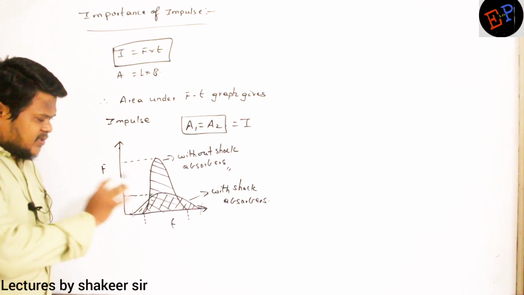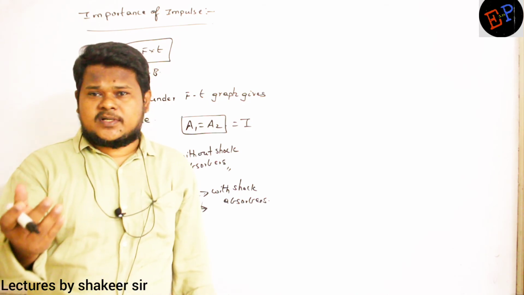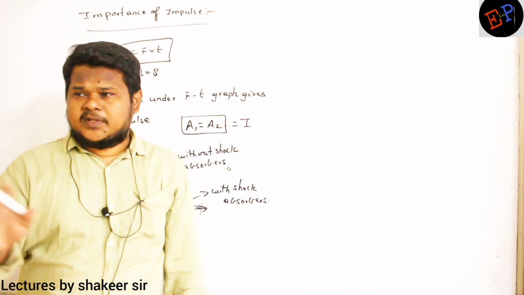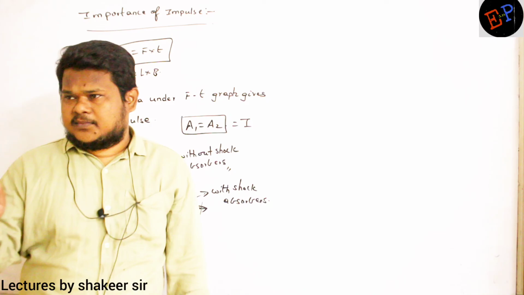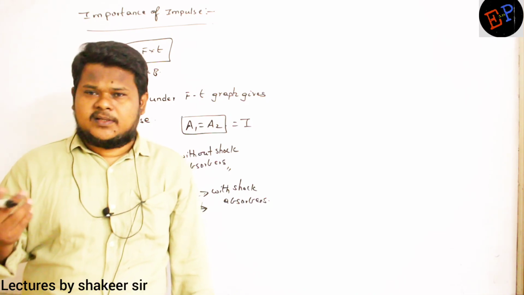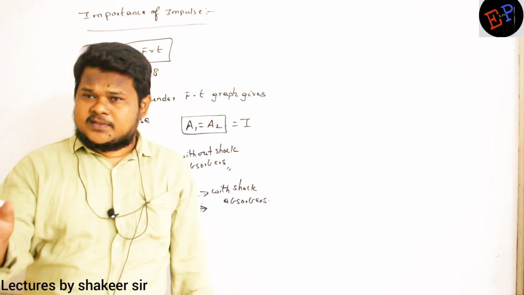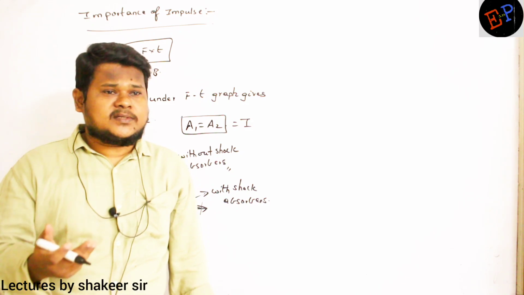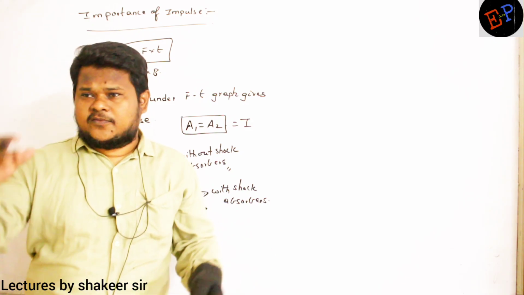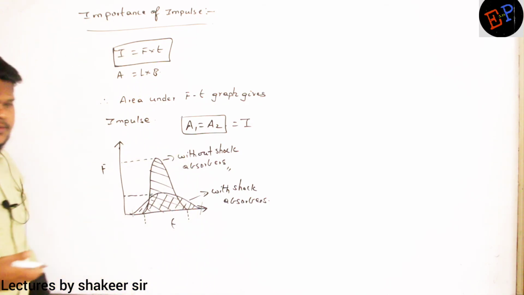So that is the importance of impulse here. If time of application of force increases, force automatically decreases. Are you able to understand? But whatever may be the condition, impulse remains constant. That is why we are using the shock absorbers. When you use the shock absorbers or when you don't use the shock absorbers, impulse remains the same. But what changes? In one condition, time of application of force increases, so force automatically decreases. That is the condition. Fine now? Come on, make a note of this one.